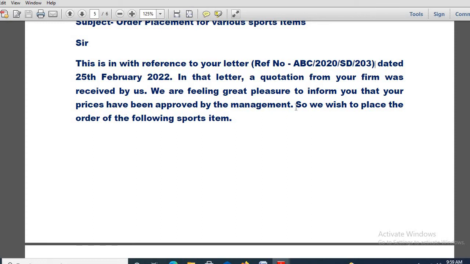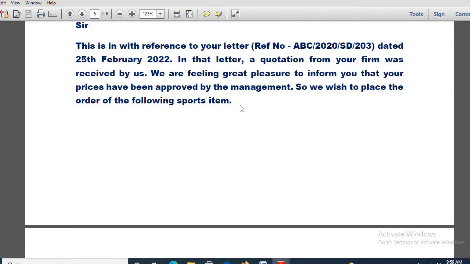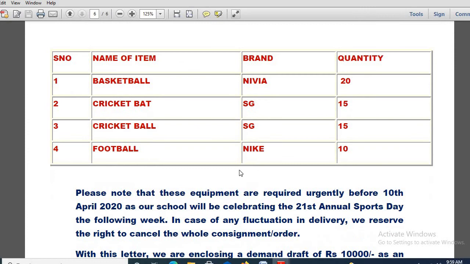That is the reason you are sending the letter, so that you can get the items from them. So we wish to place the order of the following sports items. Now what are the sports items you need? Remember the quantity, and you have to give the serial number and mention the names of the sports items. See, I have given here.